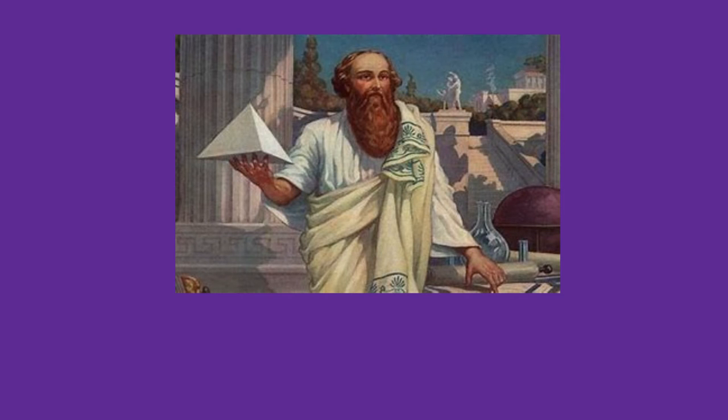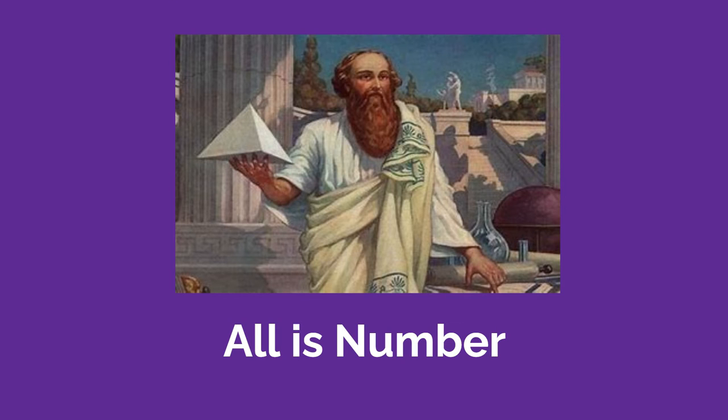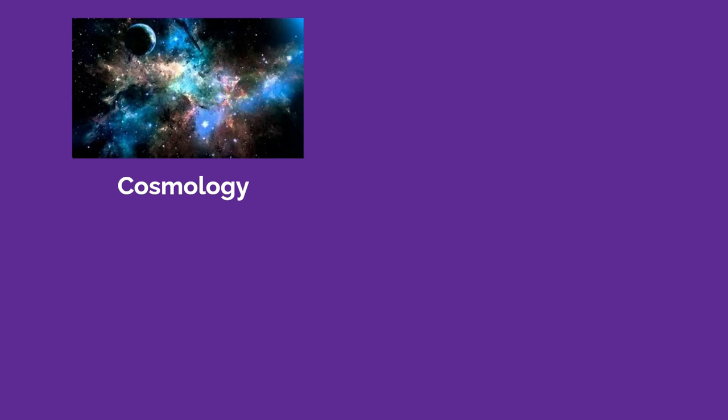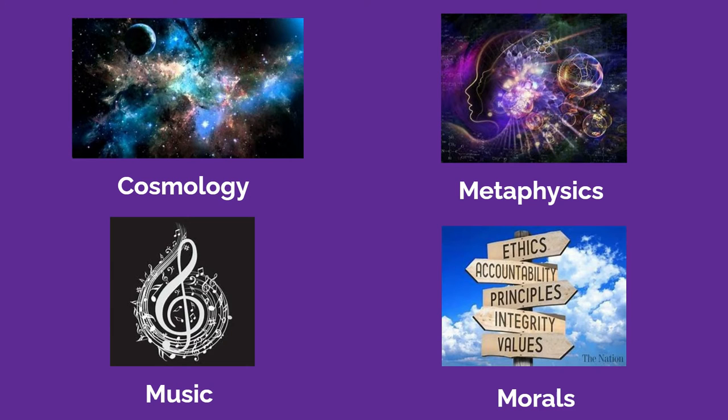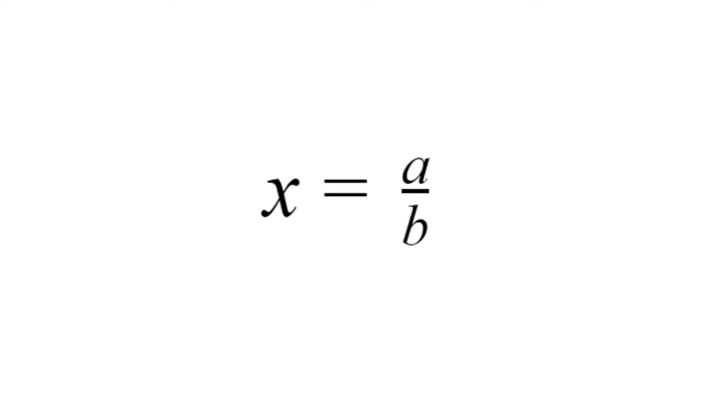Hippasus belonged to a group of philosophers known as the Pythagorean mathematicians. Their dictum of "all is number" suggested that numbers were the building blocks of the universe. And part of this idea was that everything, from cosmology and metaphysics to music and morals, followed eternal rules that could be described as ratios of numbers. Thus, any number could be expressed as such a ratio.